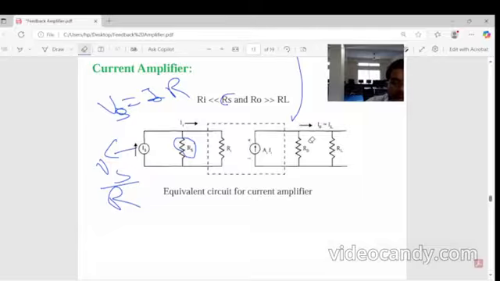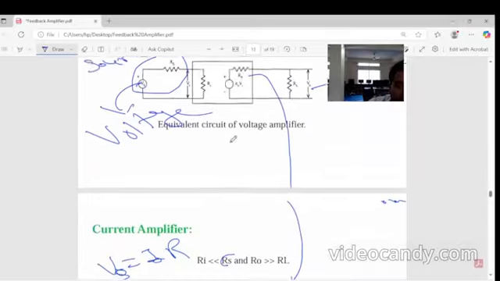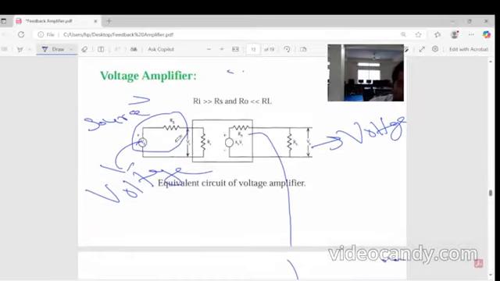When we consider the voltage source, the resistance must be in series. If we take the current, then the resistance must be in parallel. This is the Norton equivalent, and the previous circuit is the Thevenin equivalent. So when we have a voltage in series with resistance, it will behave like a voltage amplifier.